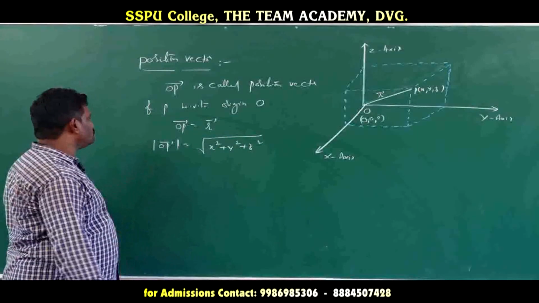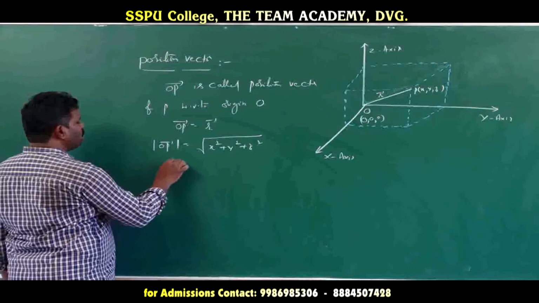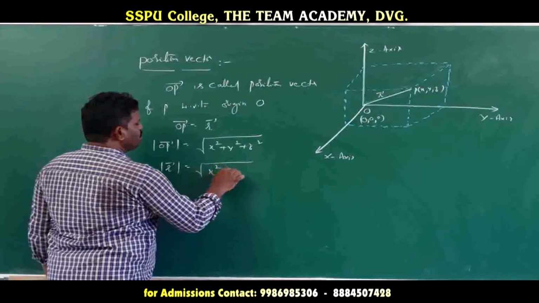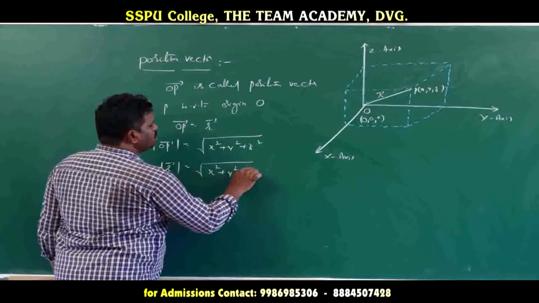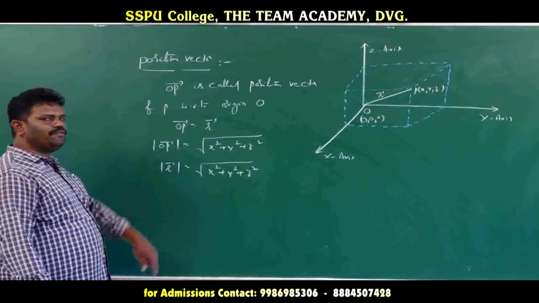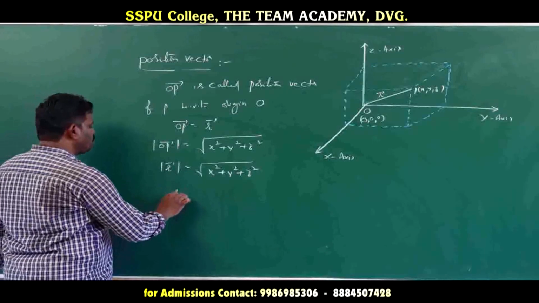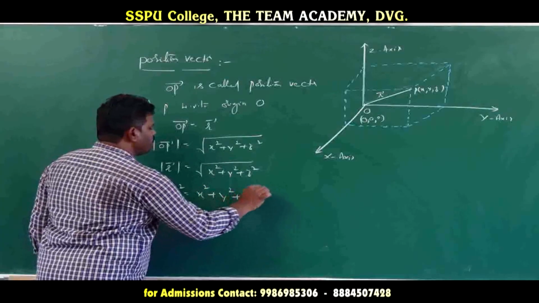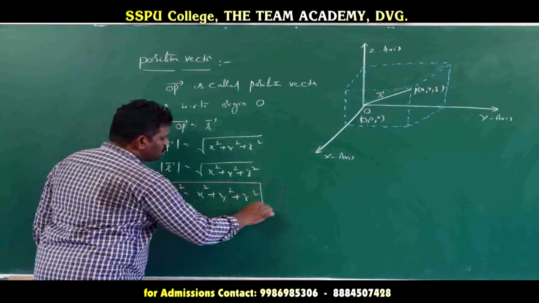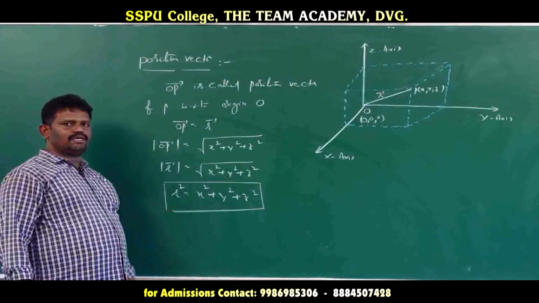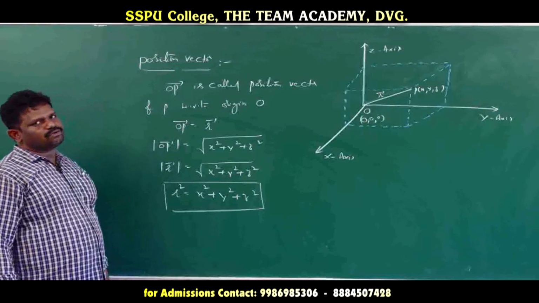Writing R vector in place of OP, and eliminating the vector magnitude, we get r square is equal to x square plus y square plus z square. This is a useful result for the next concept.